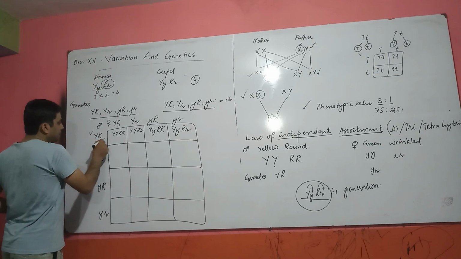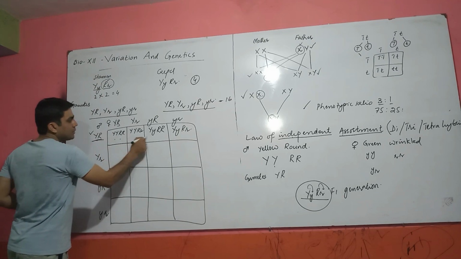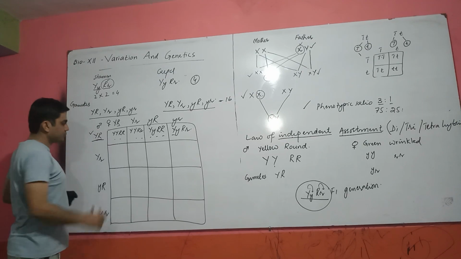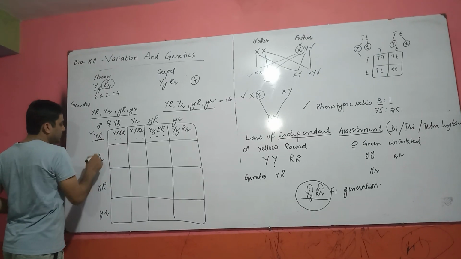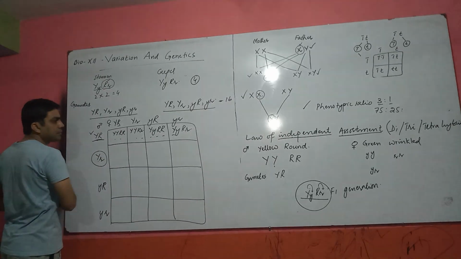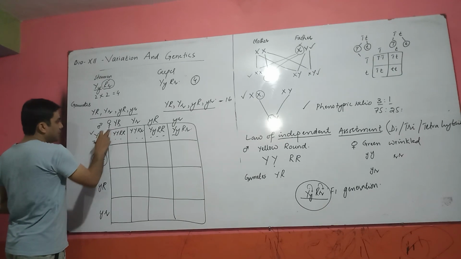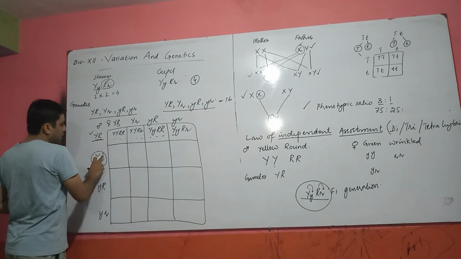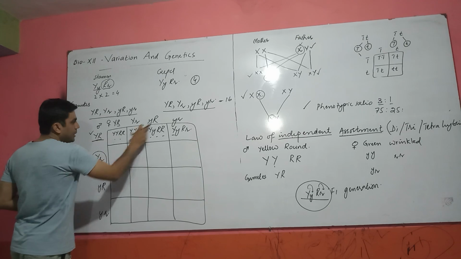Now all the possibilities of this gamete we have written here, and now we are going to discuss all the possibilities of this gamete. Maybe this gamete fuses with this gamete, maybe this with this, maybe with this, or maybe with this.